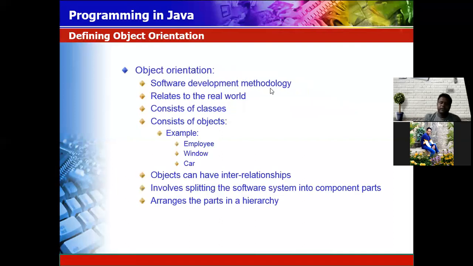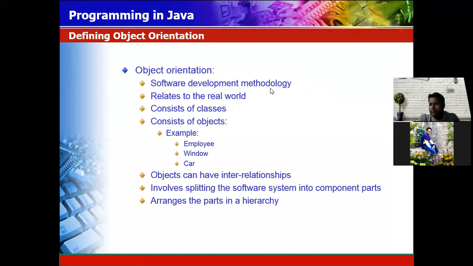Object orientation is a software development methodology which relates to the real world. The application we develop is based upon your customer need.